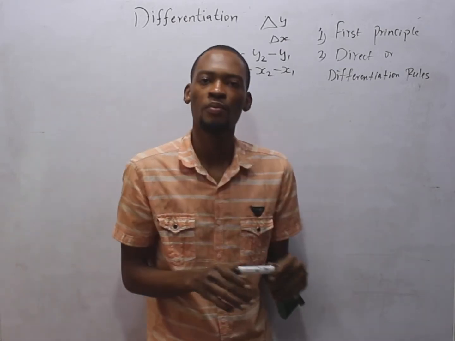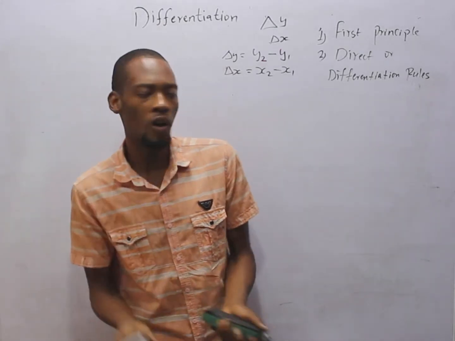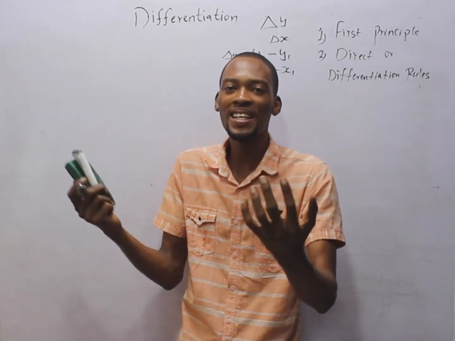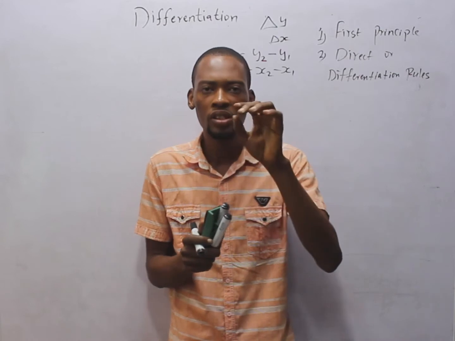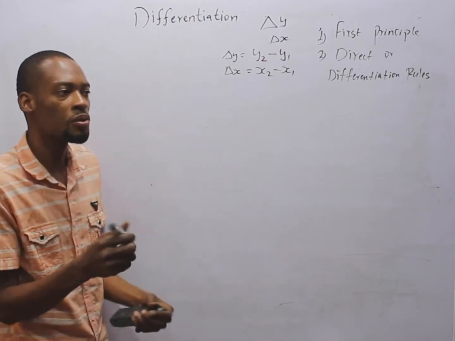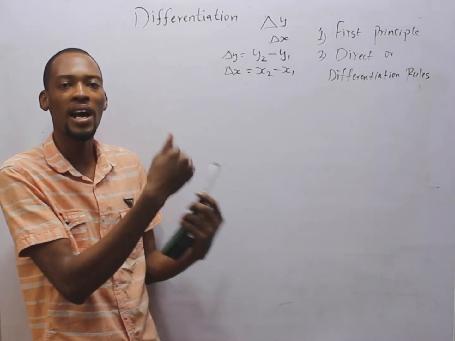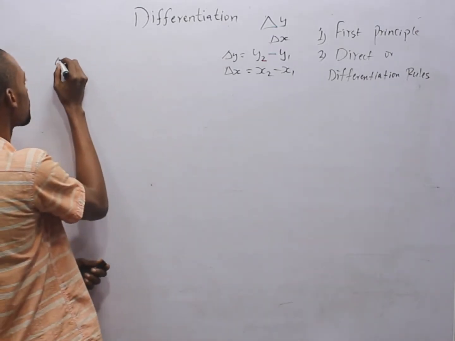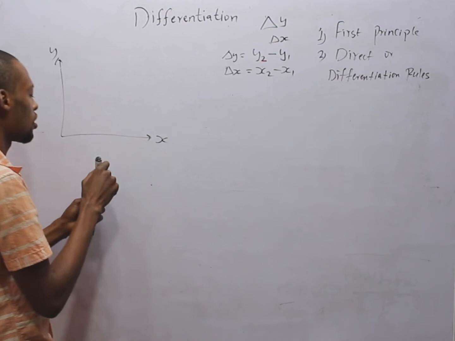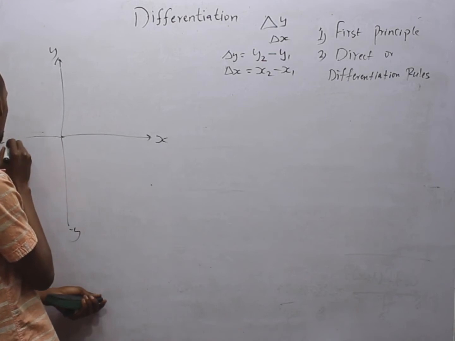So for theory exams, you may be required to derive the formula for differentiation using first principle, or you may be given questions and asked to solve or to differentiate using first principle. Look at how it all came about. Remember, earlier in this video, I drew a graph. I told you that for every graph, we have the y-axis and we have the s-axis: positive s-axis, positive y-axis, negative y-axis, negative s-axis.